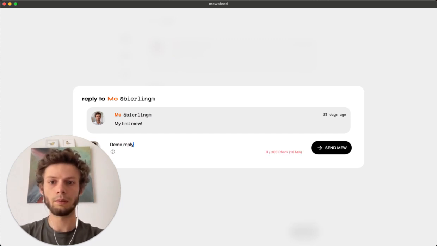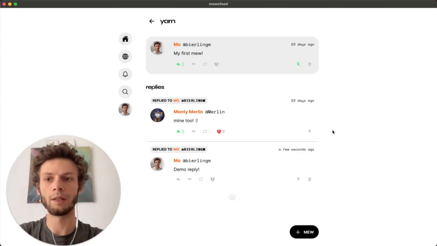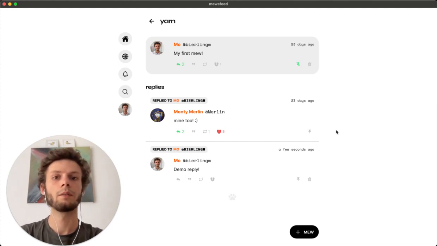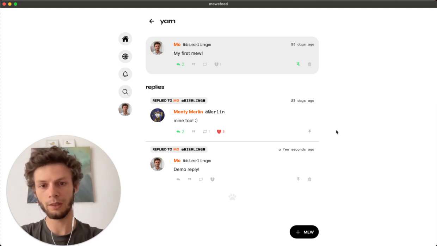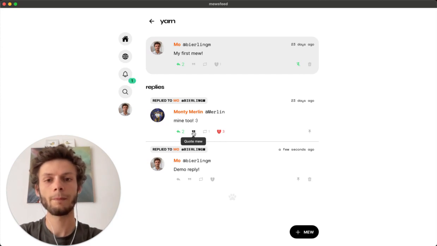demo reply. We have a minimum of 10 characters you have to write for your mew to be legal, if you will. And yeah, you can mew as in retweet, and you can also quote tweet or quote mew.